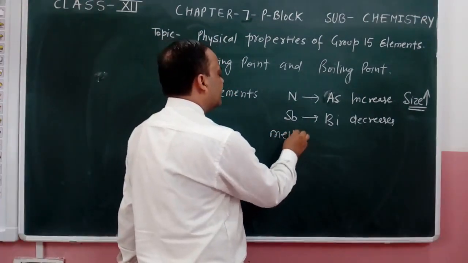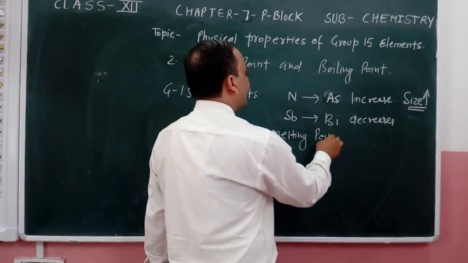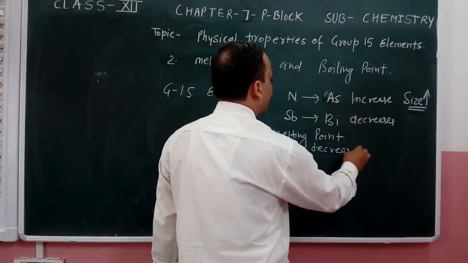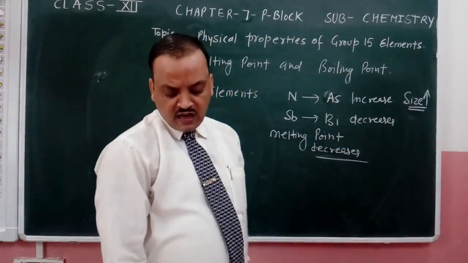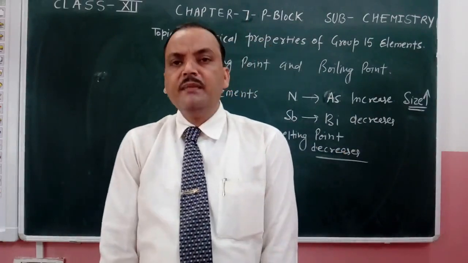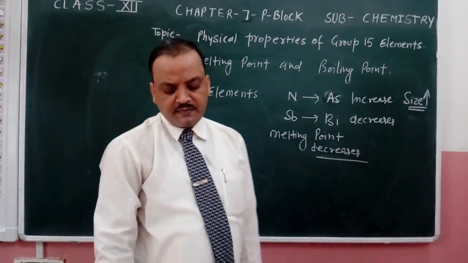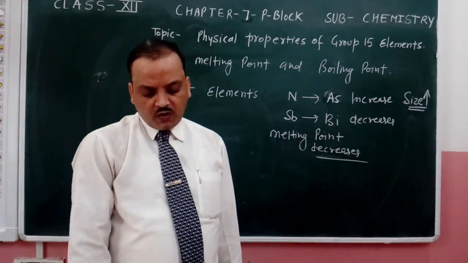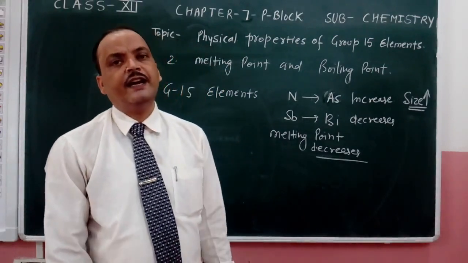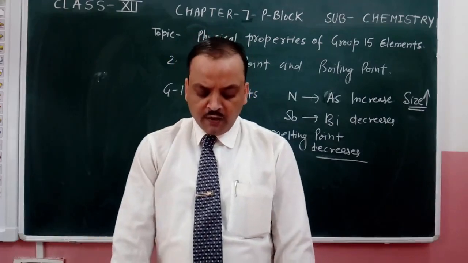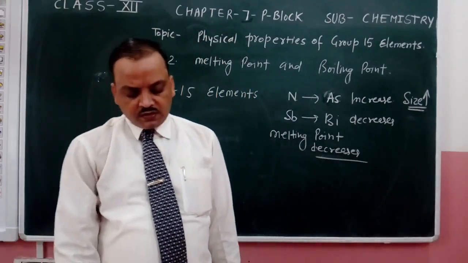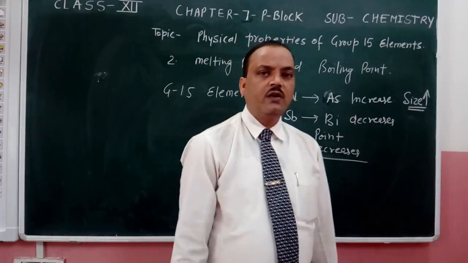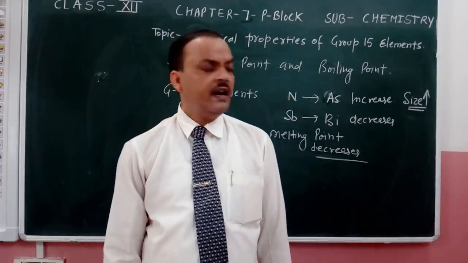The decrease in melting point of antimony and bismuth is because of their tendency to form three covalent bonds instead of five covalent bonds, due to the inert pair effect.